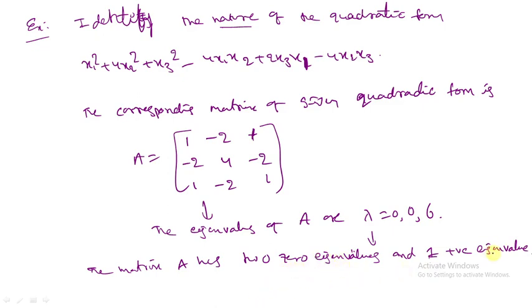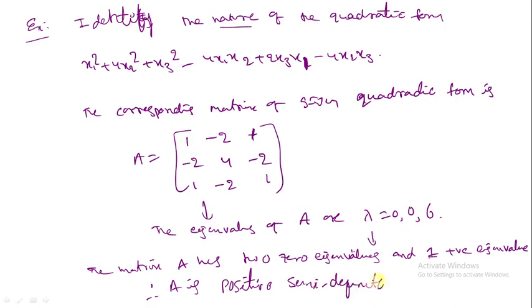Two eigenvalues are 0, one is positive. Therefore, A is positive semi-definite. The matrix is positive semi-definite.